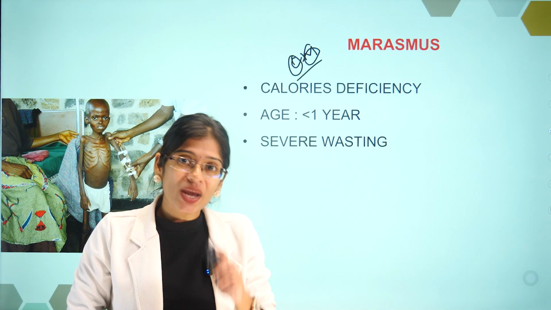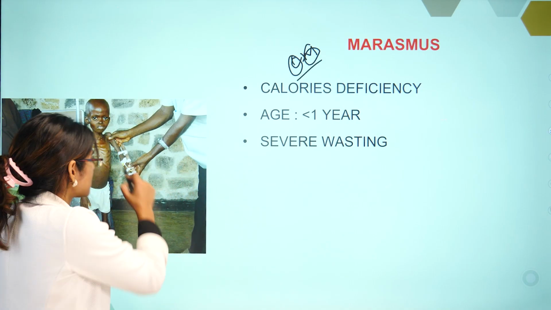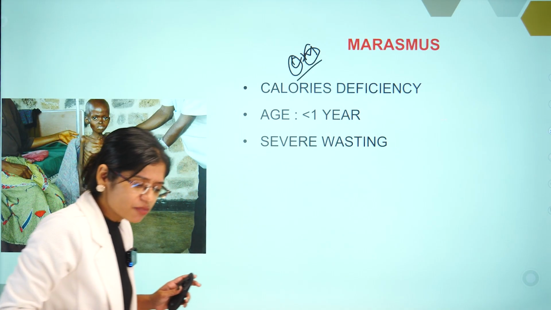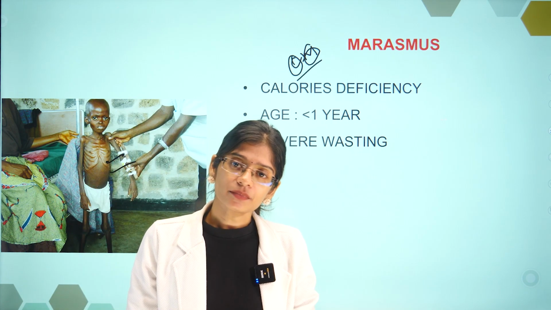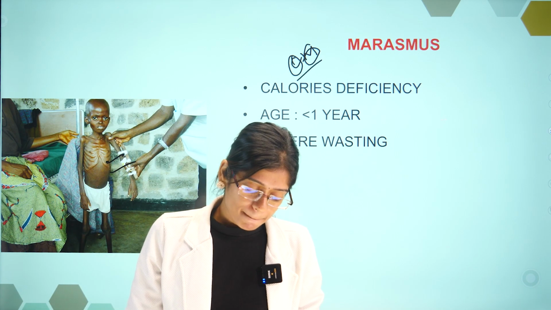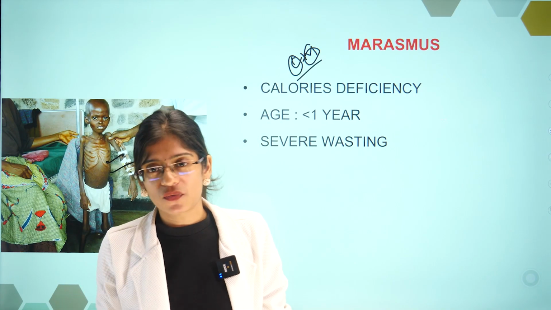But here severe wasting occurs. See this child, it's very evident from the photo. The child looks very lean. Severe wasting occurs. Why is there severe wasting in marasmus? See, our body is very smart, okay? One of the great wonders of God.